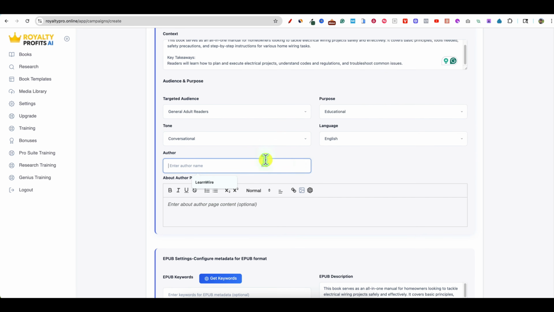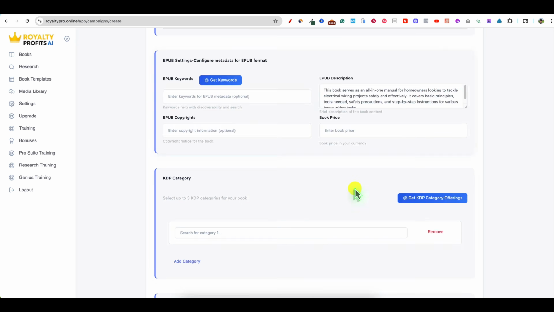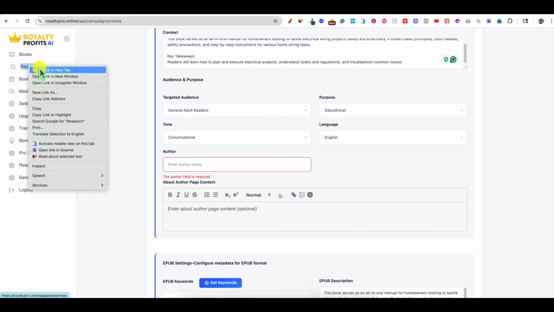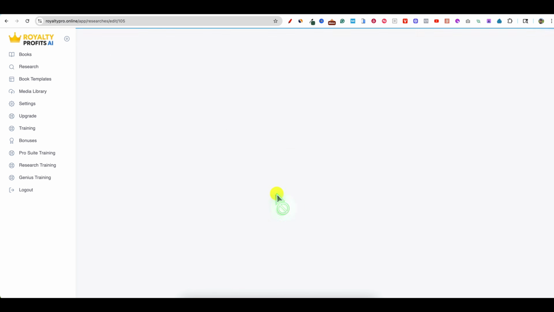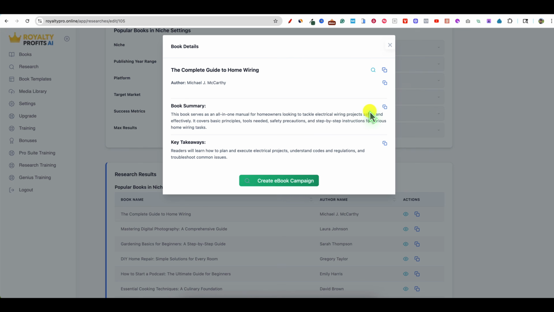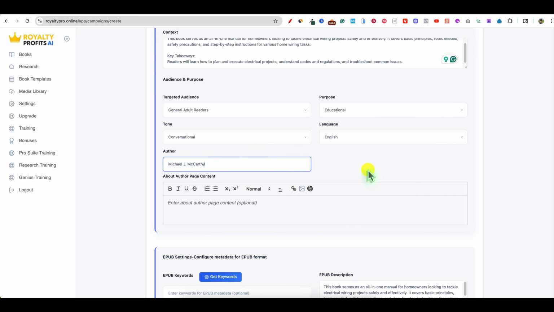And then you have your author. So it didn't bring over that author name. Let's see. I want to come over here and I can't save from there. I'm going to right click over here, open a new tab and open this up. This is what you would do. You just come in here, boom. We have our research. I'm going to go and look at this and copy the name. So that's just some feedback. The author name should have come over, and then we can change this if we want later.